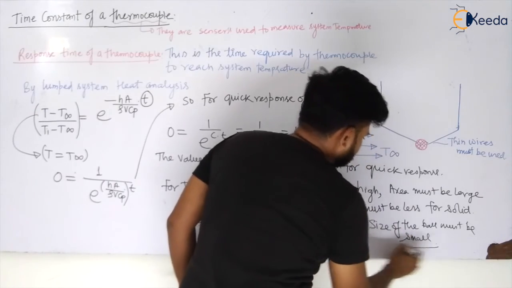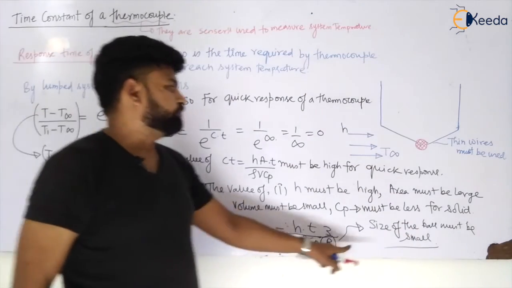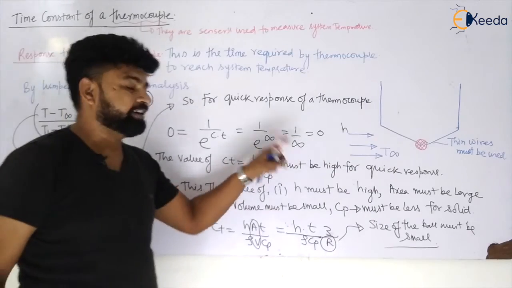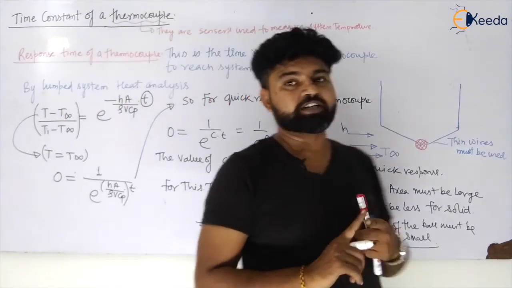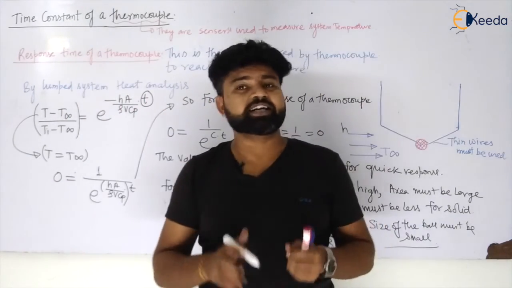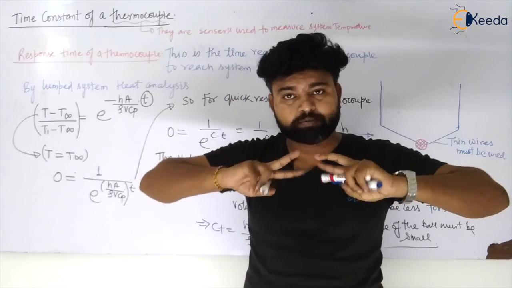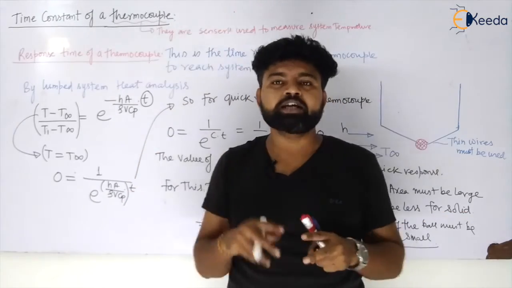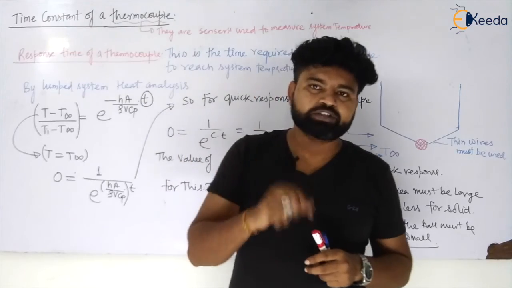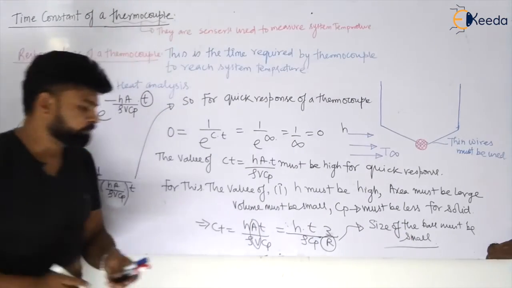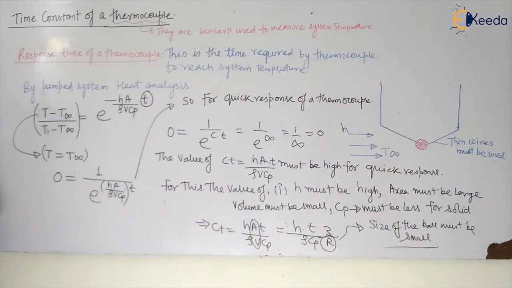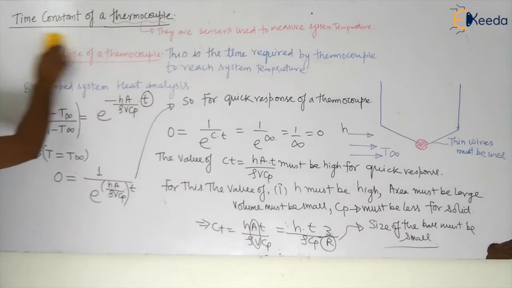If it is small, this whole value will be large, and if this value is large, the exponential term tends to infinity, and your thermocouple will respond quickly and measure temperature so fast, my dear students. So the radius of this must be small. Now let us see what else I can have.